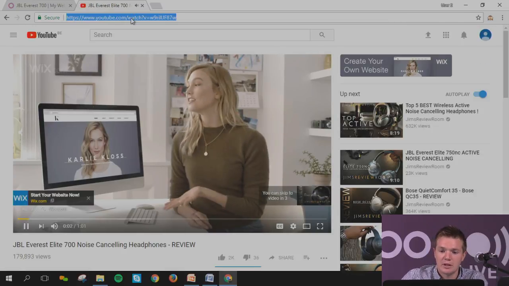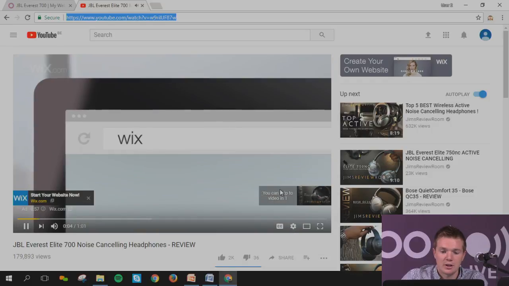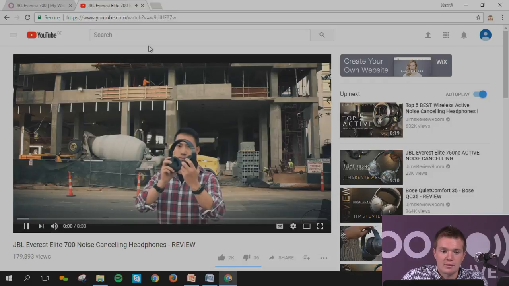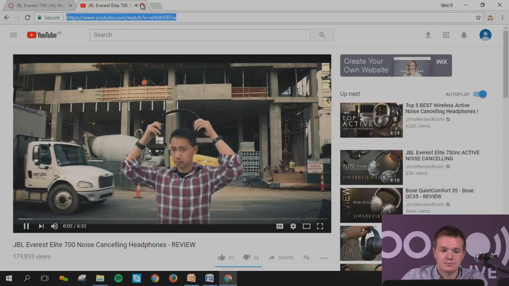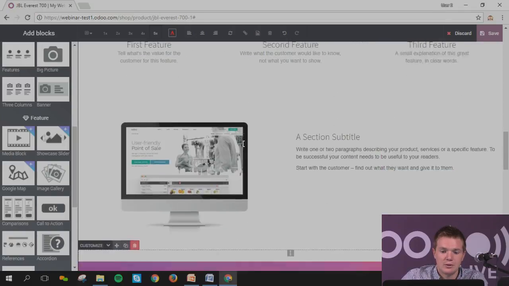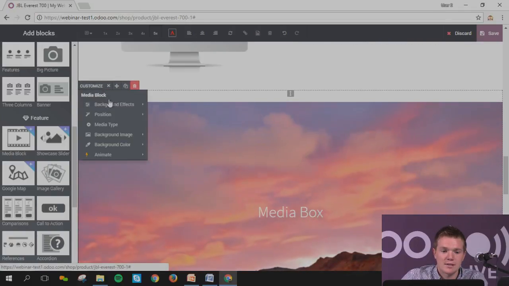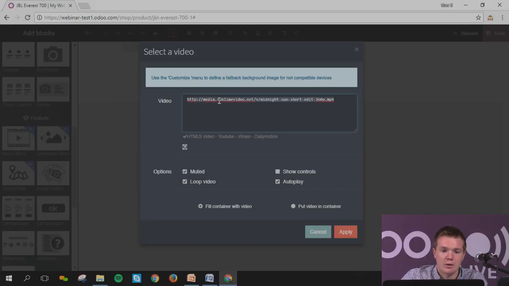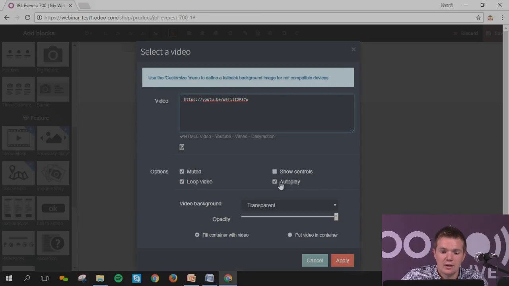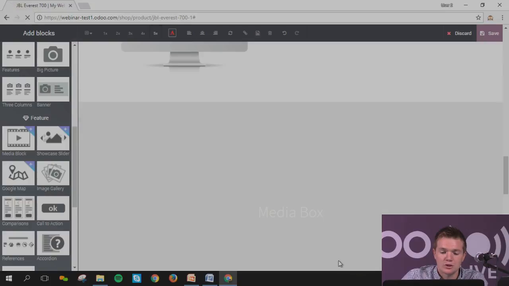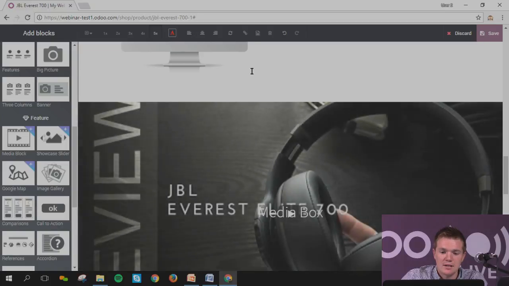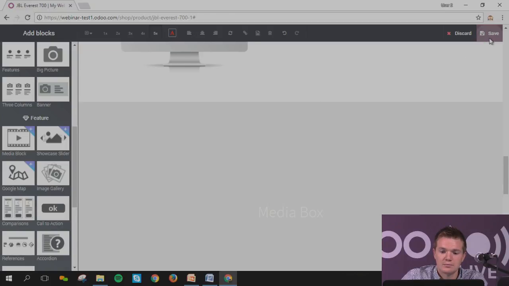So it's somebody explaining about the product. Okay, you've got the small ads. Okay, this is the one. I'll go down. I will go to customize, change the media type. I will put it in here. Okay, it's transparent, no share control, put video in container, no, I will just apply it. Okay, the system will take that in place, and then you can have the video coming in, and you can save. Of course, this is quite quick.